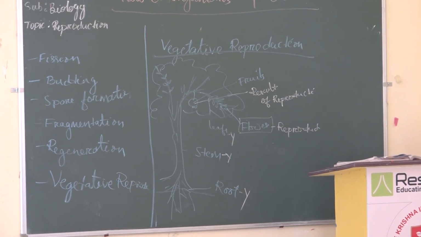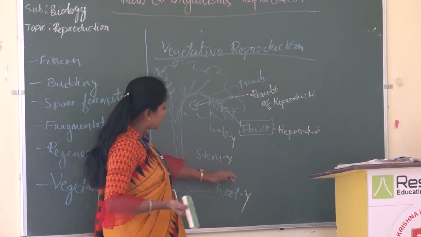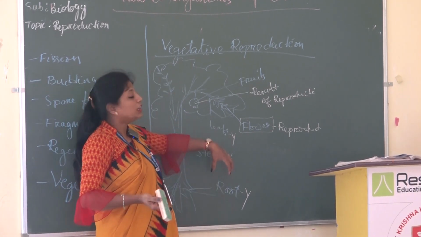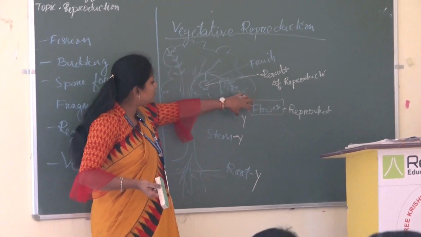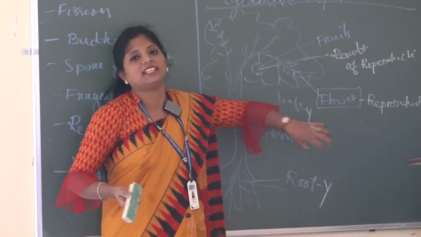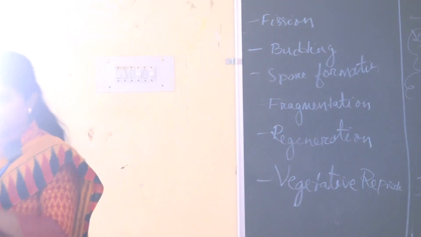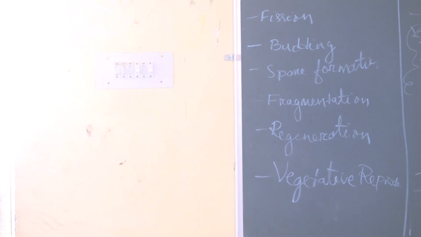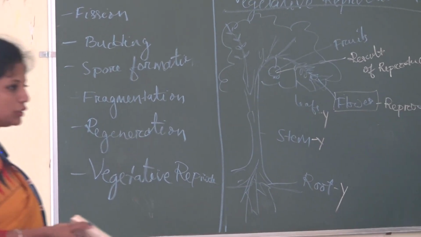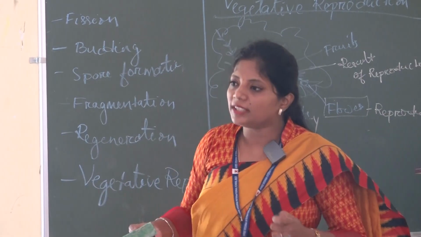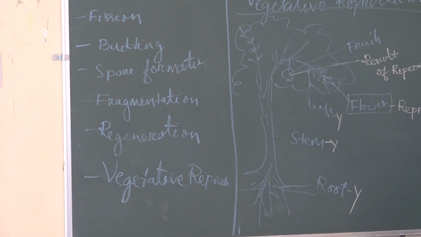Okay, so as the term says, if these three are the only vegetative parts, the development of a new plant from this type of vegetative part of a plant is termed vegetative reproduction. As here a single parent is responsible for production of offspring, it is termed asexual reproduction. Okay.